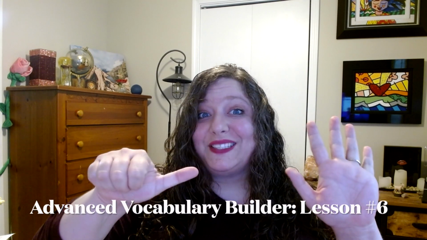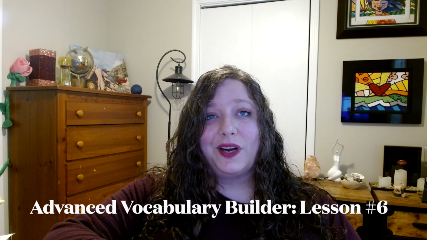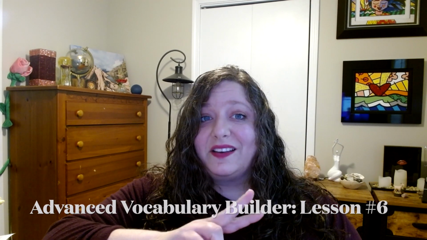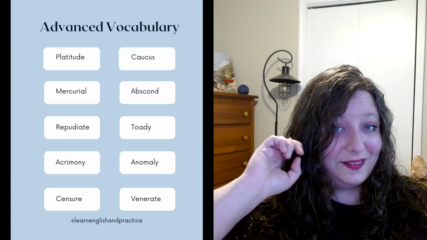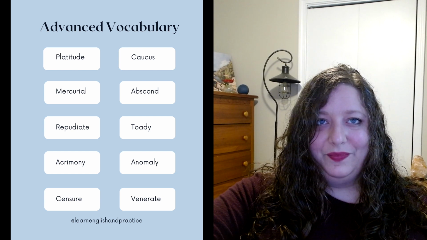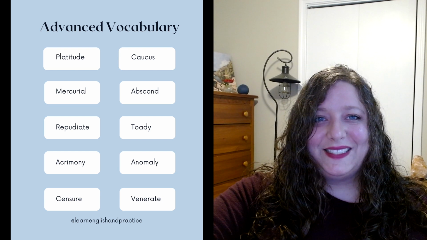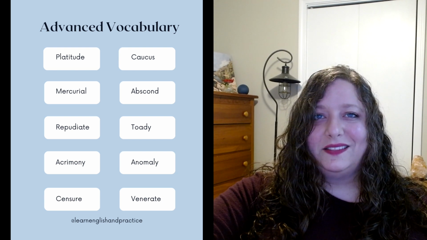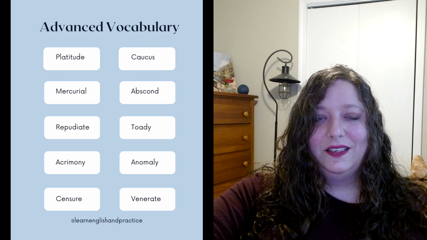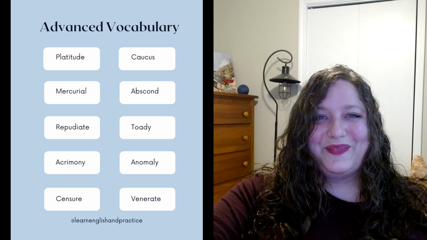Today, we will do Vocabulary Builder lesson number 6, where we'll go through 10 advanced vocabulary words, their pronunciations, definitions, and a couple sentences. Let's hop in. Listen to me first. Platitude, Mercurial, Repudiate, Acrimony, Censure, Caucus, Abscond, Toady, Anomaly, Venerate.